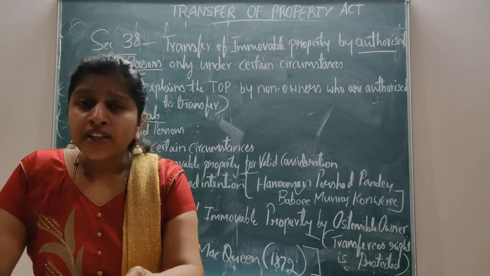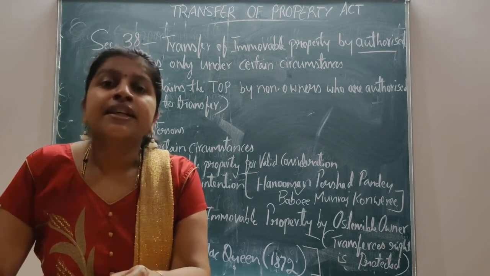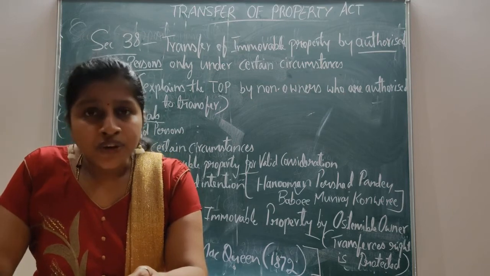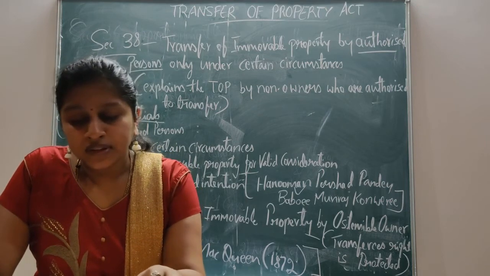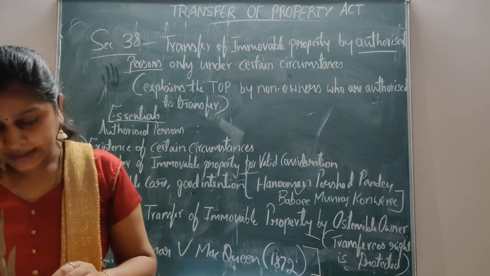A transfer from the ostensible owner is protected against the real owner under the doctrine of holding out, embodied in Section 41 of the Transfer of Property Act.